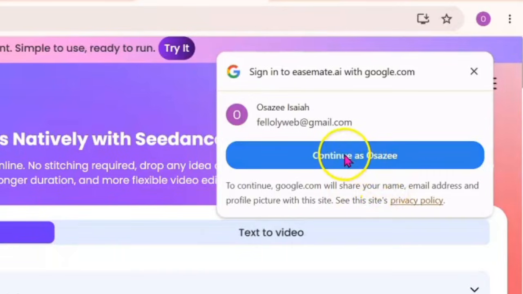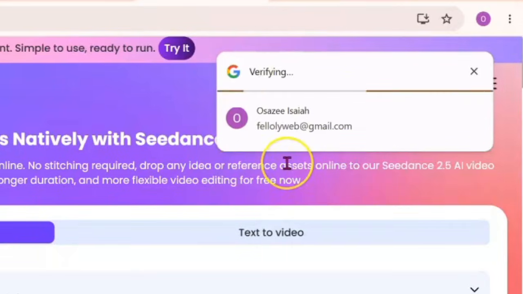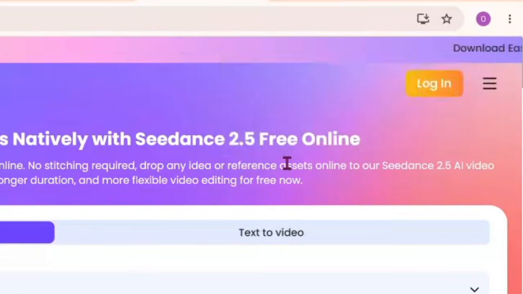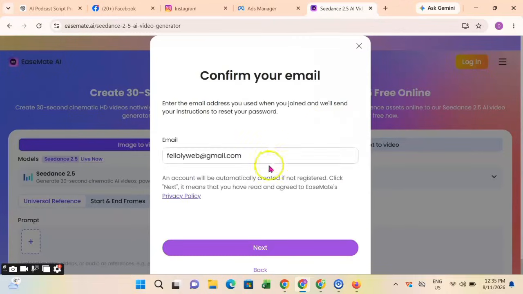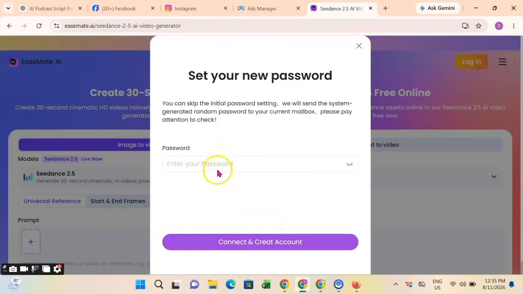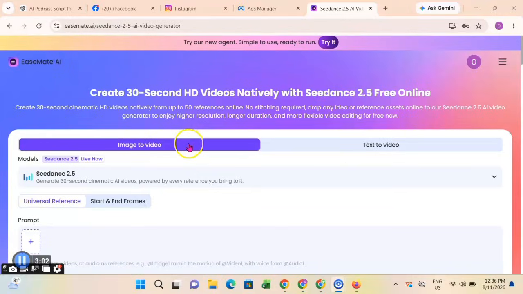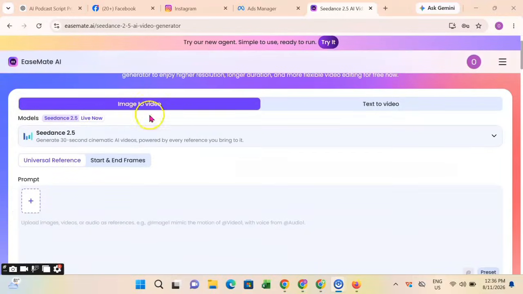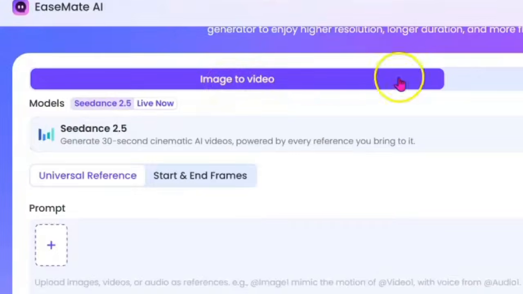So I'm just going to go ahead and sign up. I'll sign up really quick. It's very easy with just your email. One click and you have already signed up. So I'm going to put in my email and my password. I'll pause that and come back once I'm done. All right, so we have already logged in to our website.